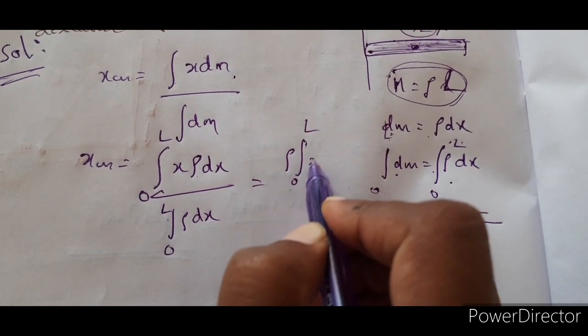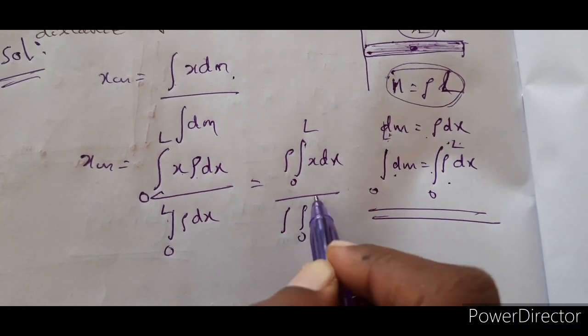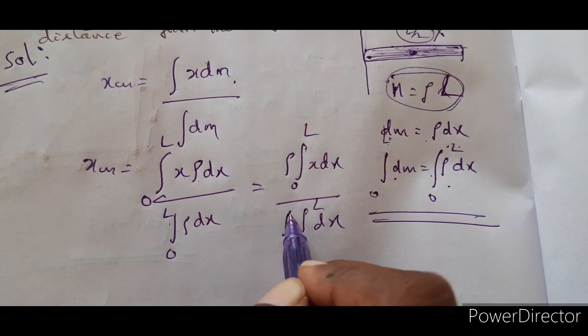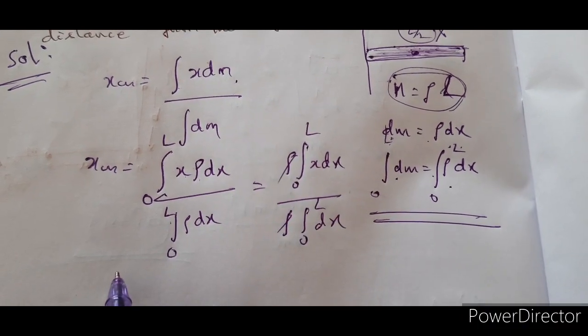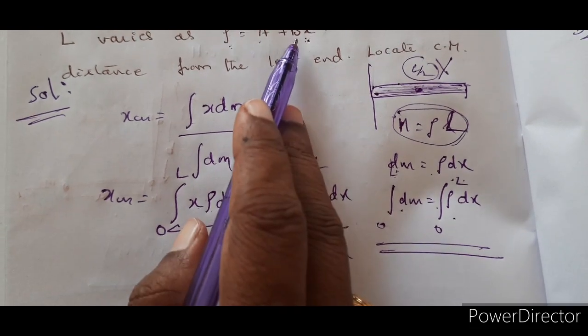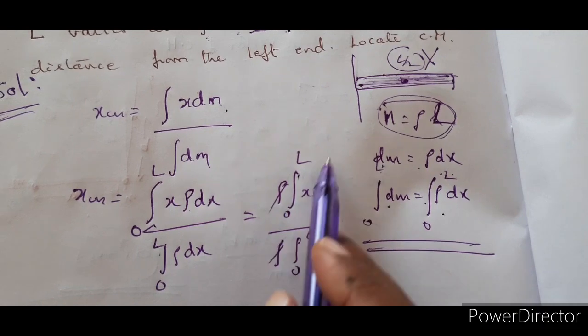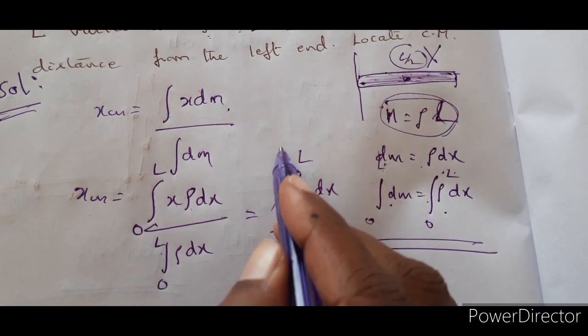Integral 0 to L x dx is this. Now rho, integral 0 to L, this is dx. Rho will get cancelled. Oh, hold on. Rho is a variable. Rho is a variable. That is why we took all this, no? Right. So now substitute in this one.